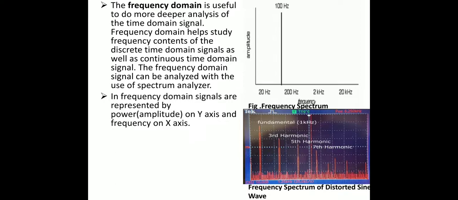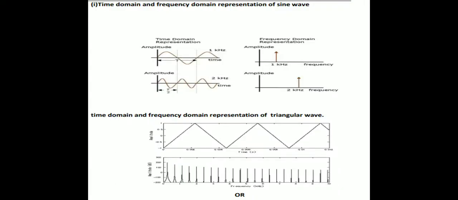Time domain signal can be measured by using a CRO, and frequency domain signal by using a spectrum analyzer. In frequency domain, signals are represented by amplitude on the y-axis and frequency on the x-axis.